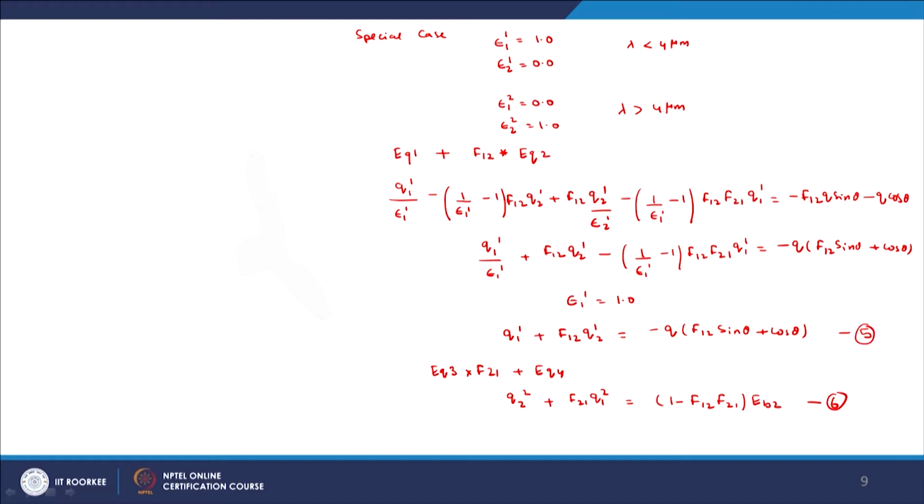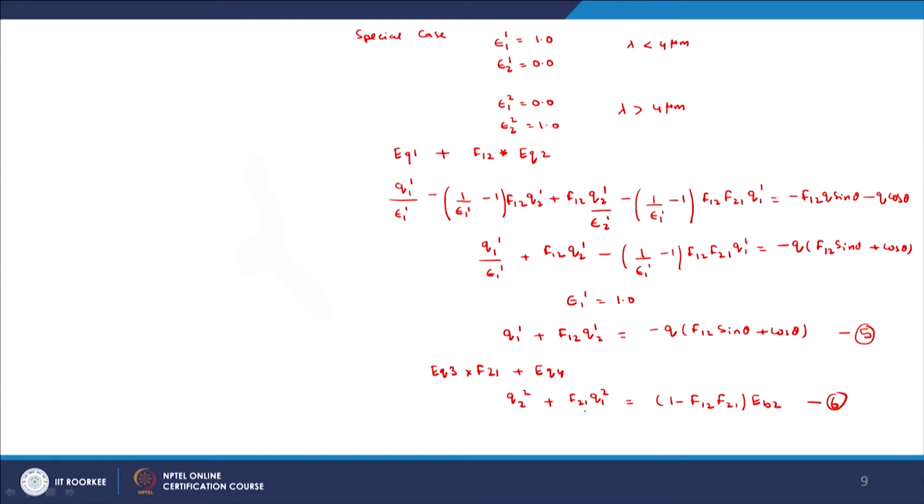Okay. So, now you should note that for lambda less than 4 micron, the reflector plate epsilon 21 is equal to 0. That means it is a pure reflector. Whatever solar energy falls on this reflector plate, all of this energy is reflected back.